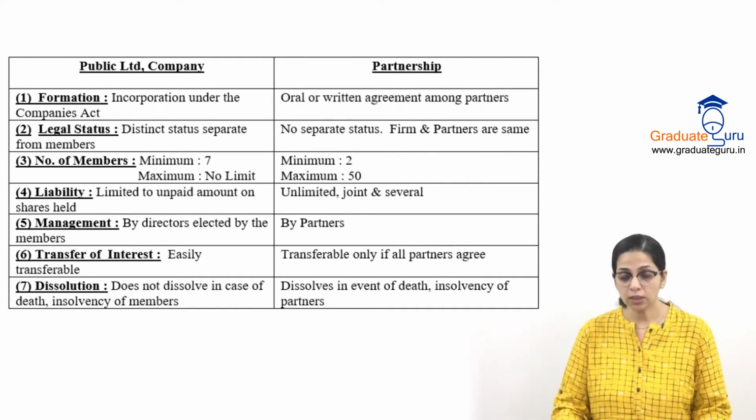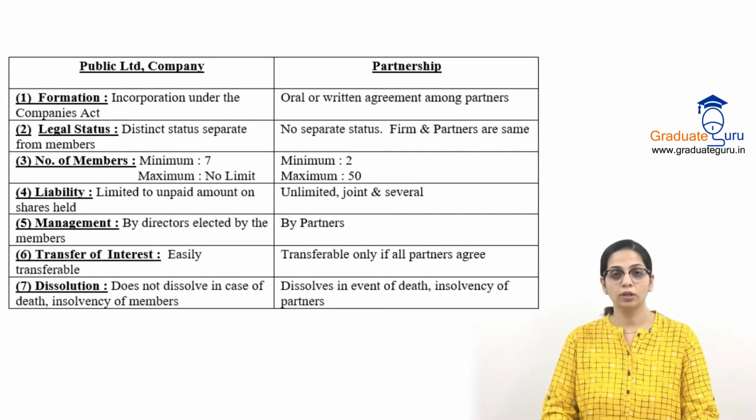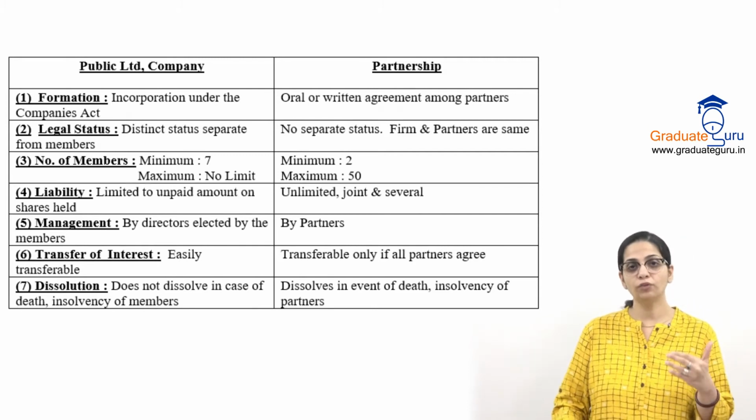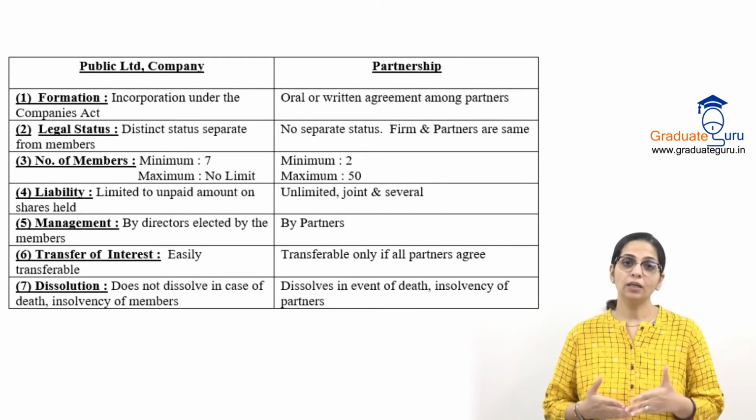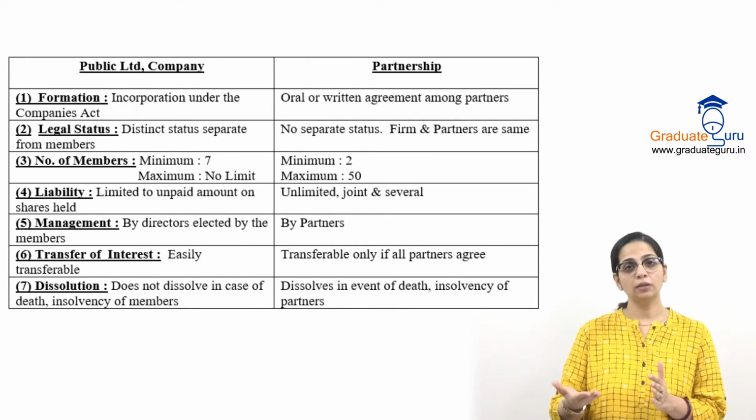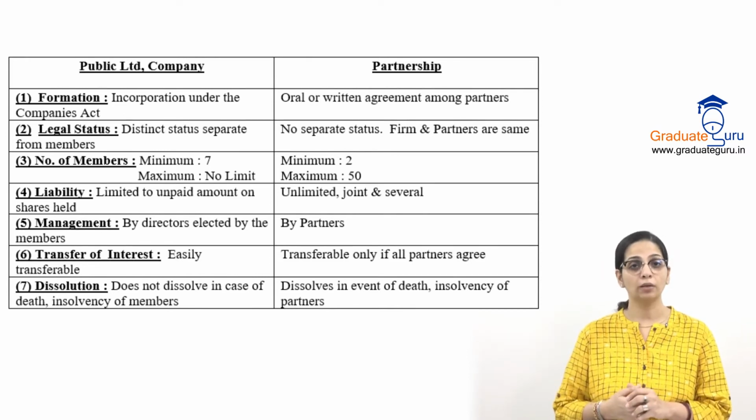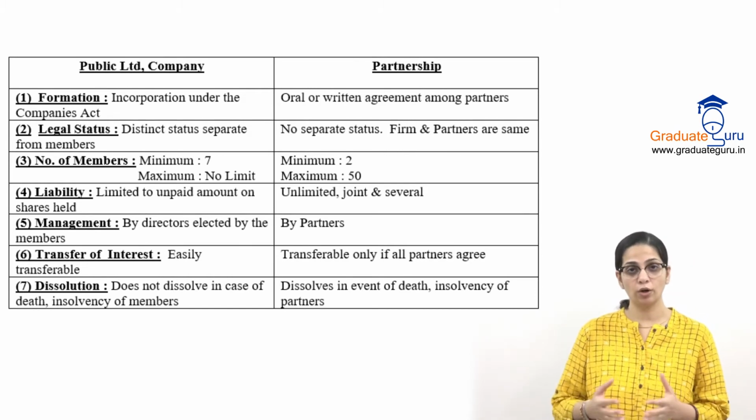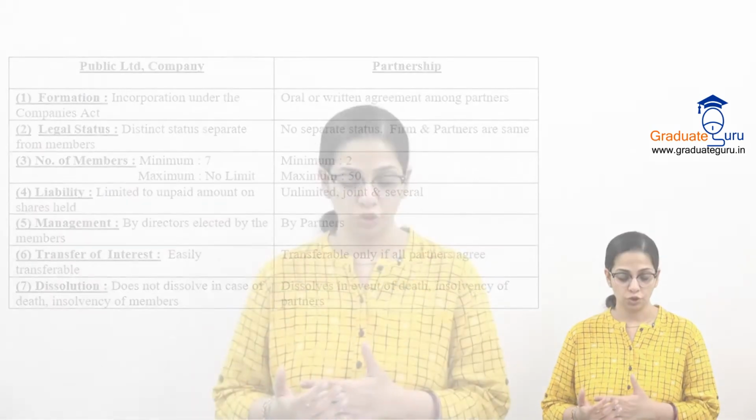But what is the status in the partnership? It dissolves in the event of death or insolvency of the partners. So if even one of the partners dies or becomes insolvent, automatically the partnership comes to an end. Then if the remaining partners want to continue the business, they again have to form a new partnership. So these are some points of difference between the public limited company and the partnership.